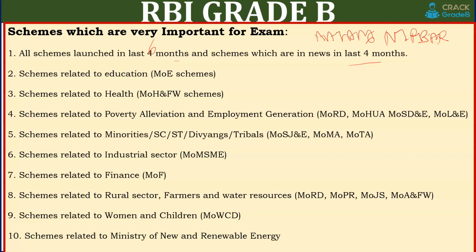And a descriptive question can be asked, such as what are the steps taken by the Government of India under Atmanirbhar Bharat for MSME, agriculture, or to revive the Indian economy, and what are the different steps taken by the RBI also. They can ask what are the different steps taken by RBI to revive the Indian economy.